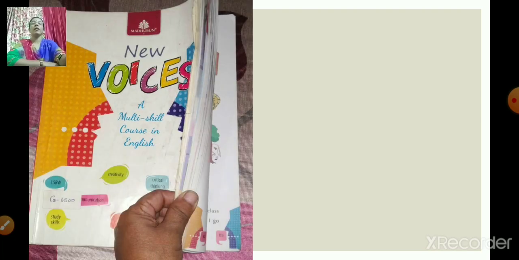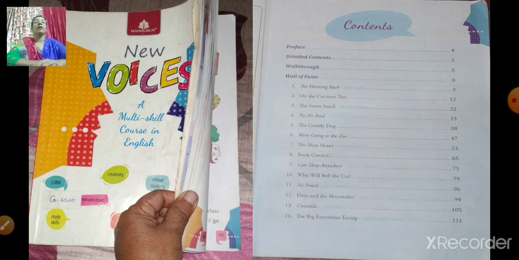we'll see. Now what are these? What can you see? Yes, these are the pages in which the lessons or the stories are written. Okay, now next. Yes, then the first page. After opening the book, we can see the first page. On this page, the content is written, means the topic names of the stories or the lessons. So we can see the content on the first page.